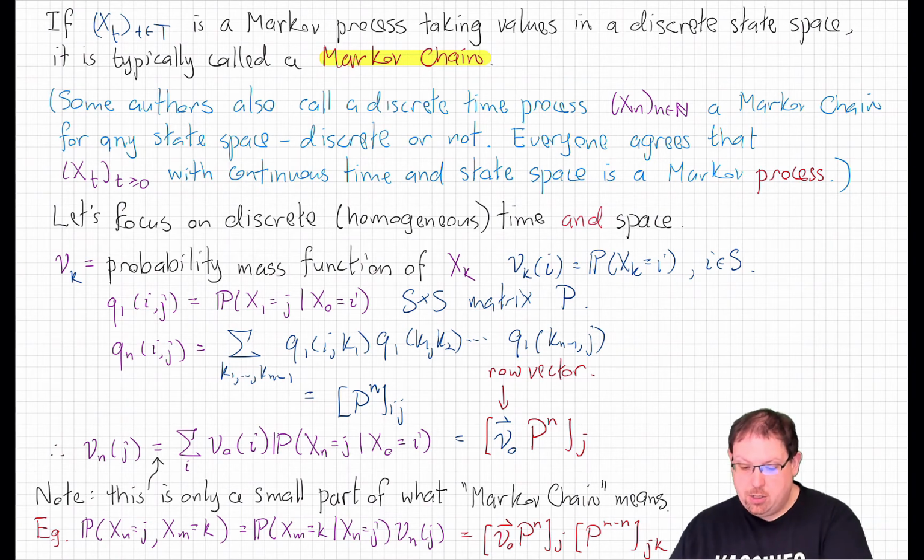And as you can imagine, we can write out more general formulas for any finite dimensional distribution of x at any finite number of times in any states that we want. And we can simplify things a little bit using the Markov property when we do that to get different formulas that ultimately result in the same thing.